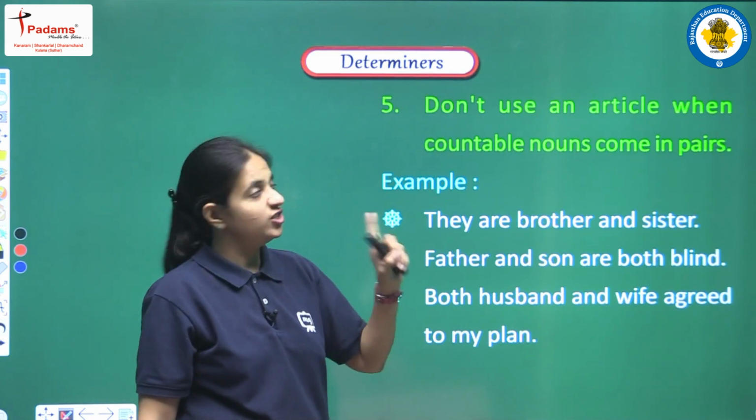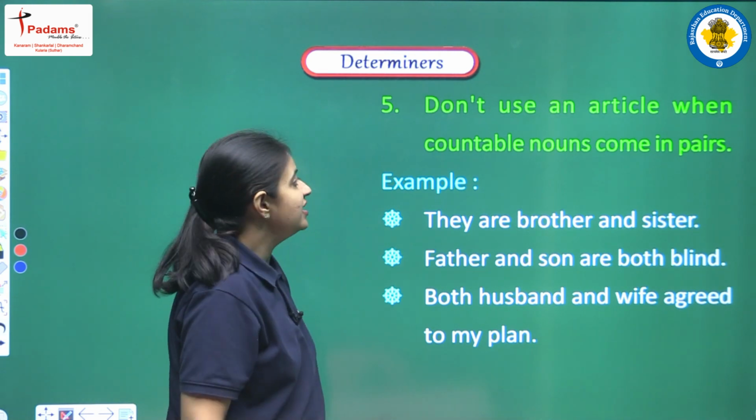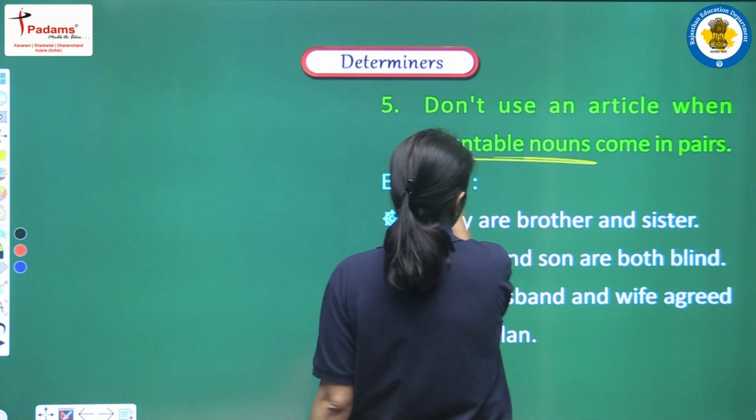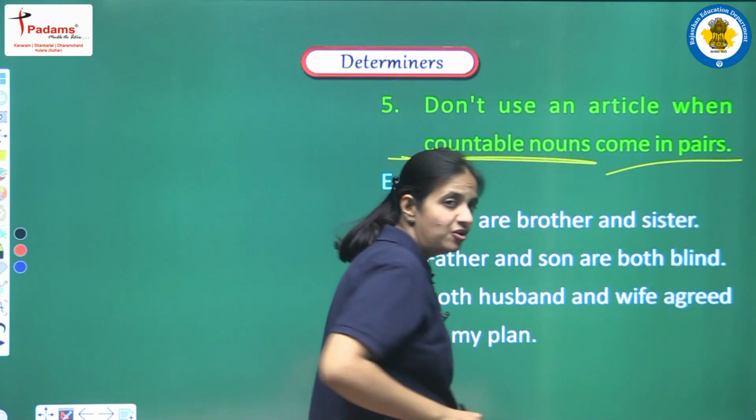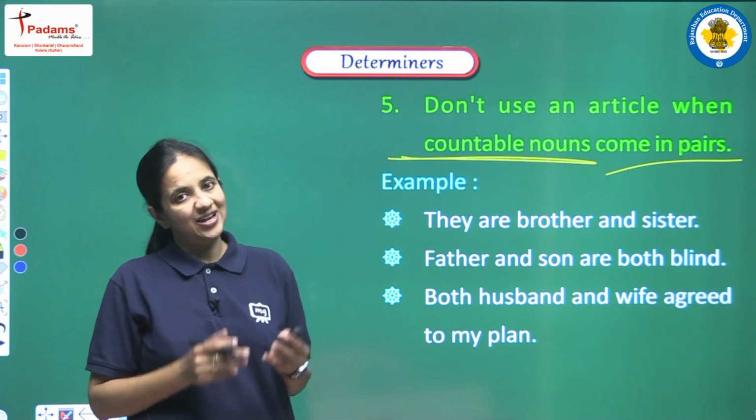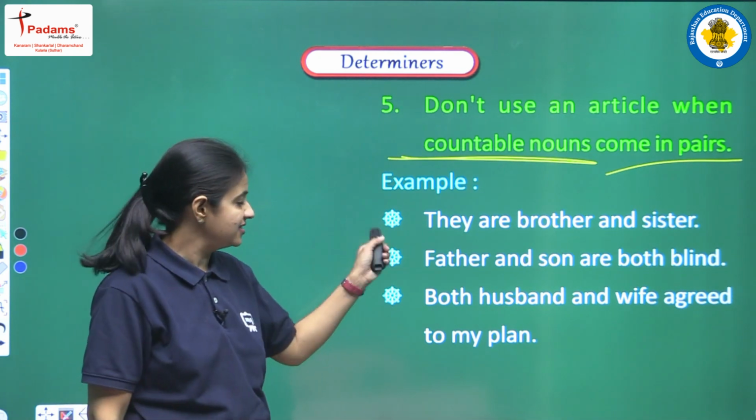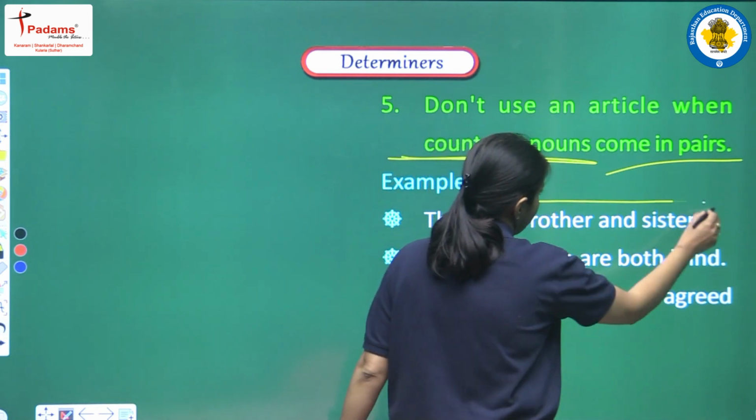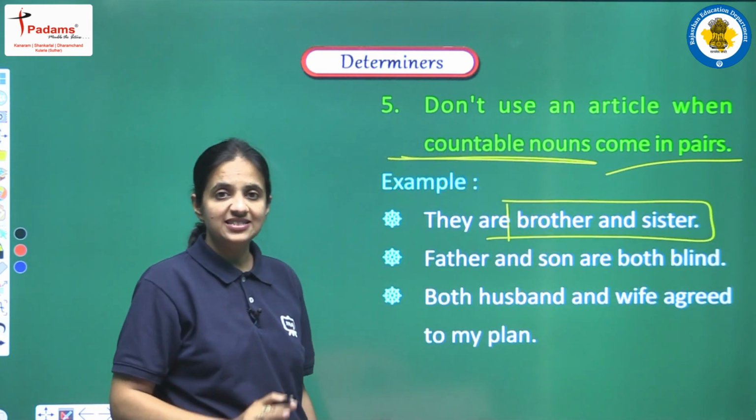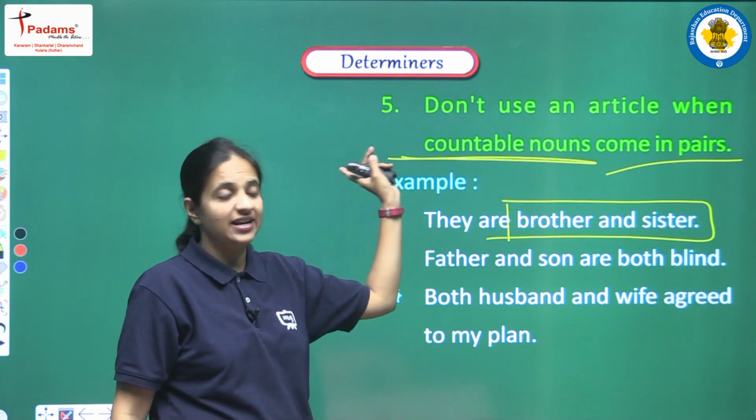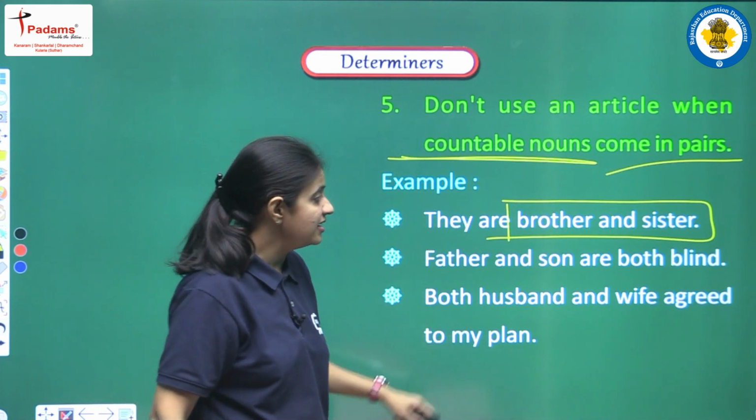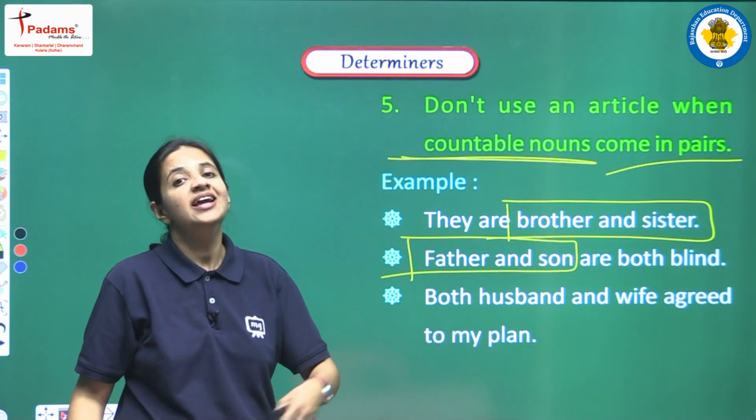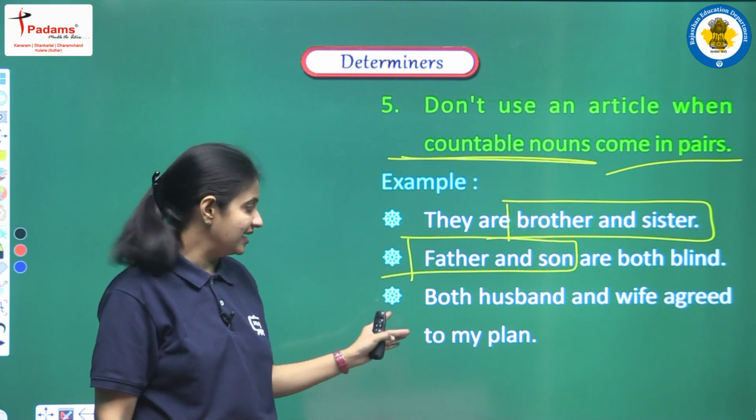Next point of omission is: don't use an article when countable nouns come in pairs. If in a sentence we have countable nouns and they come as a pair, then also we cannot use any article. Some examples: They are brother and sister. Here we have one pair, brother and sister. This is the reason we are not using any article. Next is: Father and son are both blind. Again we have one pair, father and son, and this is the reason we are not using any article here.